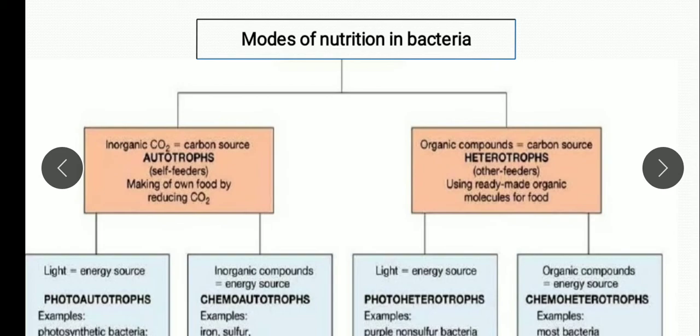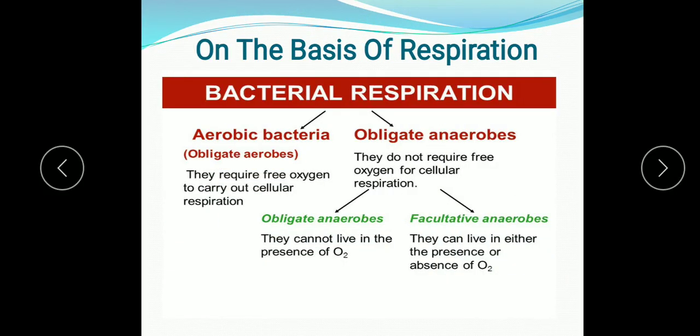Some other bacteria are symbionts. Symbionts means they live in a mutually beneficial relationship with other organisms, like the nitrogen fixing bacteria present in the root nodules of leguminous crops. Symbionts means the bacteria are not harmful, they are beneficial for the plant and they also get a benefit from the plant. So these are the modes of nutrition in bacteria.